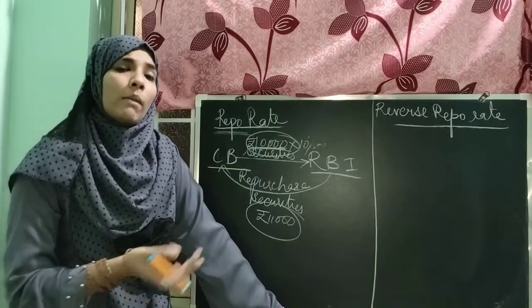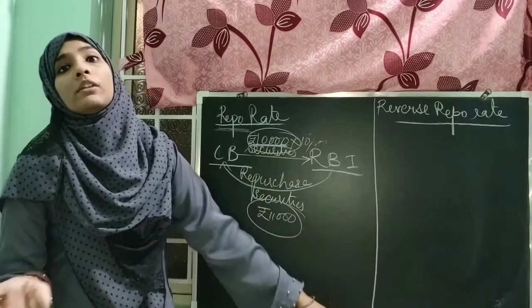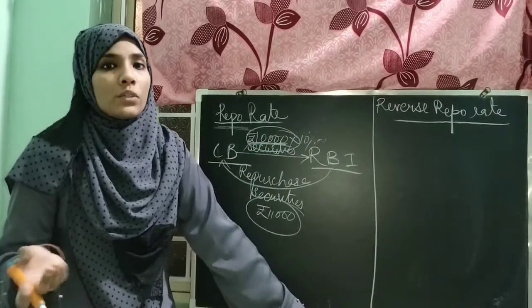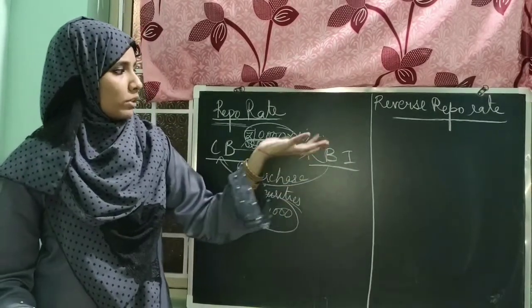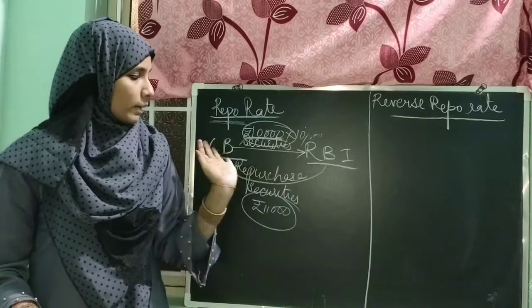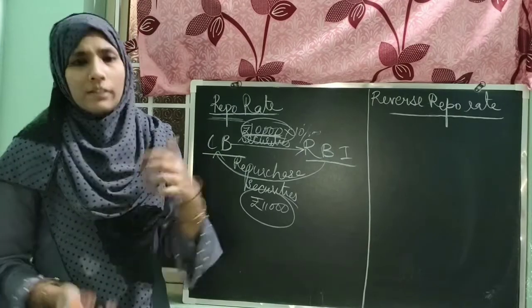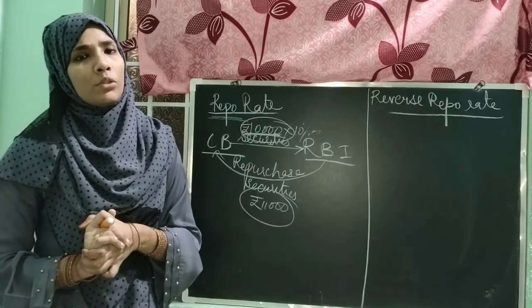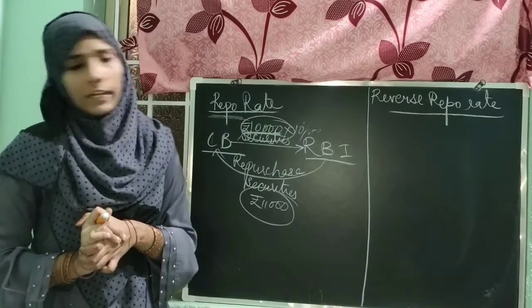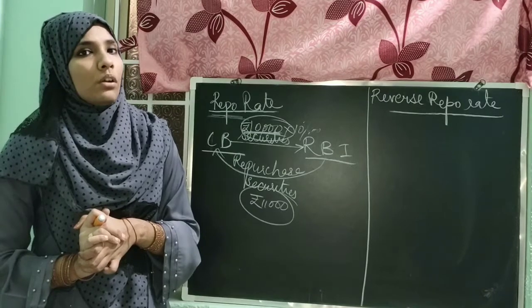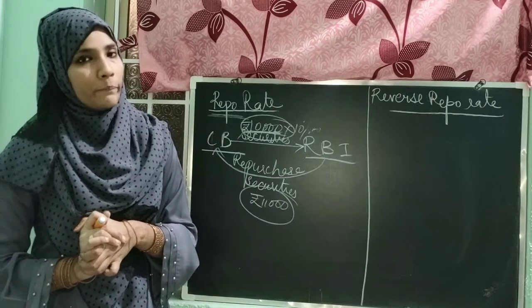The value of this 10,000 rupees of security in the market right now could be 20,000 or 30,000. We don't know the changes occurring in the market. That's why they impose a particular rate on the security so that the commercial bank can repurchase it from the RBI. This is also one of the tools used by the RBI to control inflation and deflation. They can increase the repo rate to control inflation and decrease the repo rate to control deflation.